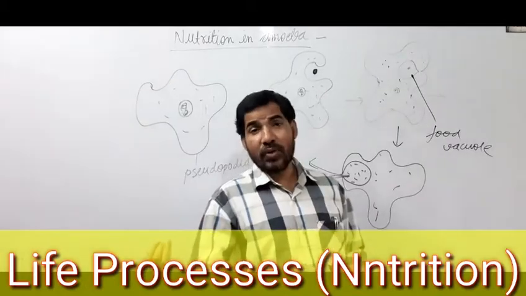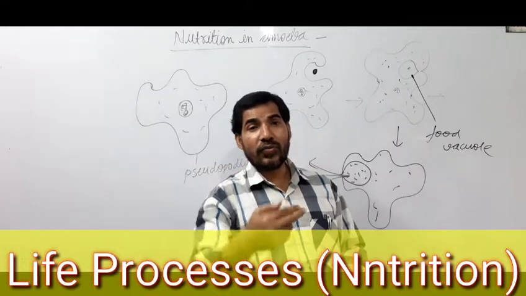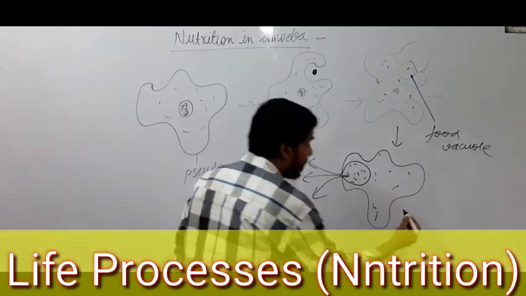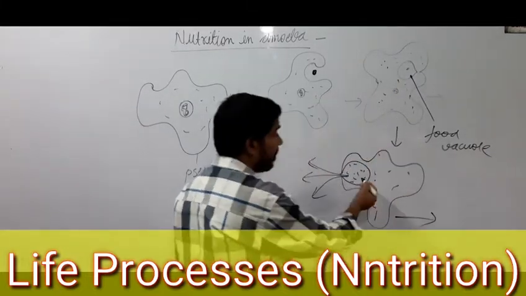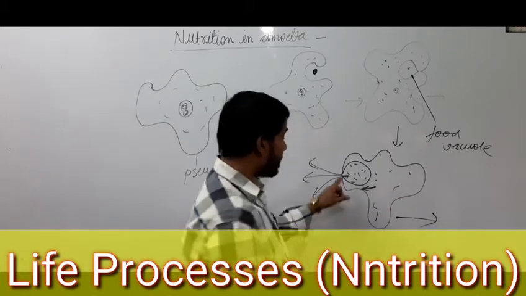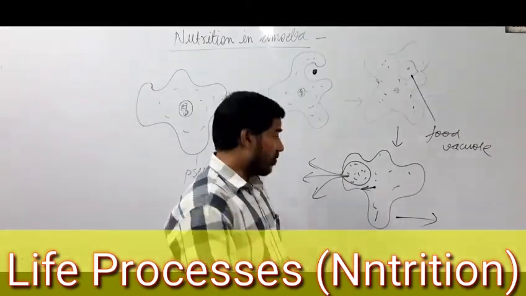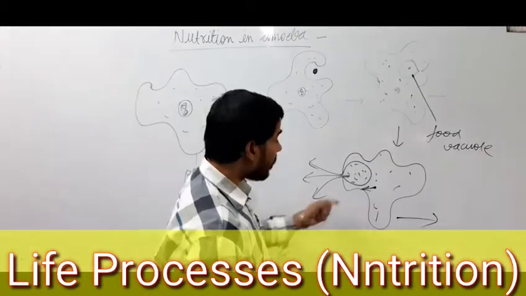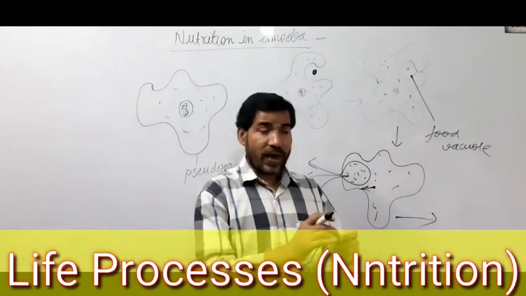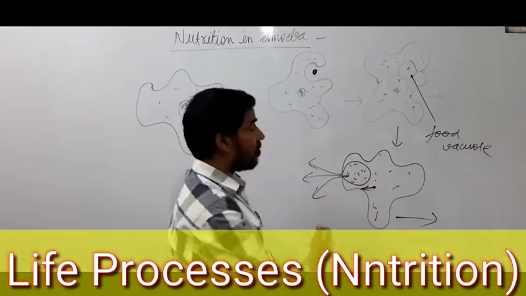When amoeba moves in a particular direction, then due to its weight the food vacuole starts to move in the opposite direction. And when it touches the plasma lemma, what is plasma lemma? Cell membrane is also called plasma lemma or plasma membrane. In case of amoeba, we just use the term plasma lemma. So when that food vacuole touches the plasma lemma of the amoeba, the food vacuole with the plasma lemma gets ruptured, and all the undigested food material comes out from the body of the amoeba.